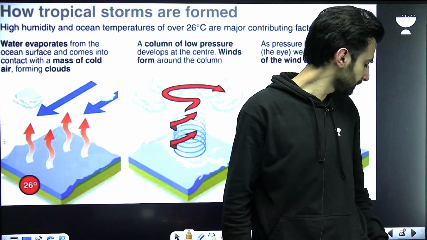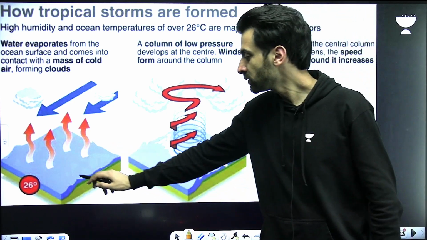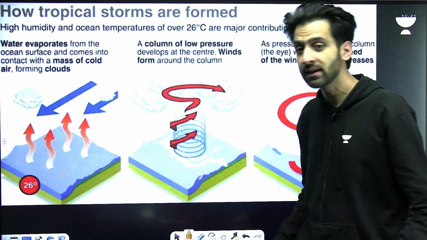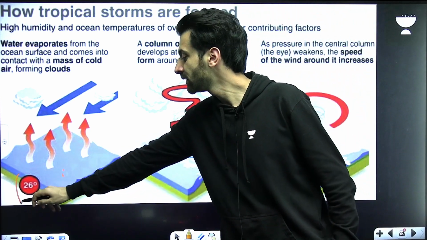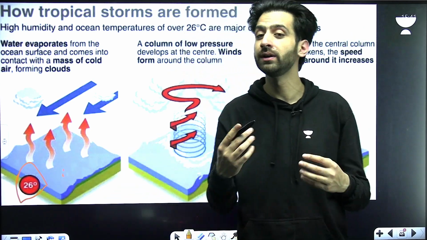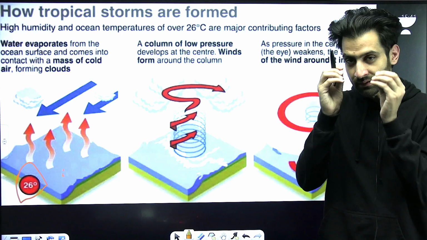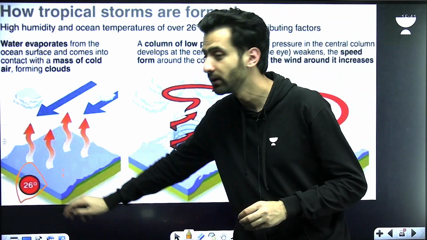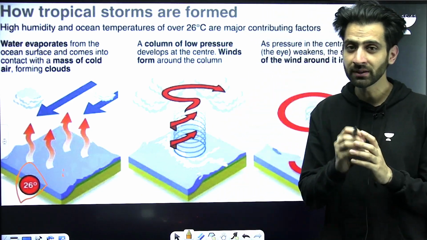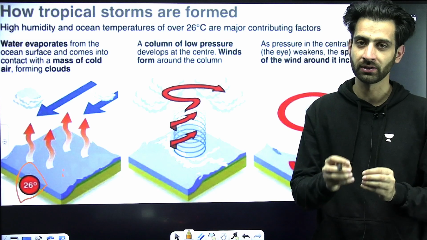If you look at the image, first of all, you will figure out that there is the heating up of the water. The temperature should exceed 26 degrees or it should be 27 degrees and more. That is the first basic thing that should be there, that the temperature should be more than 27 degrees. So the first statement that the sea surface temperature, yes, that is right.